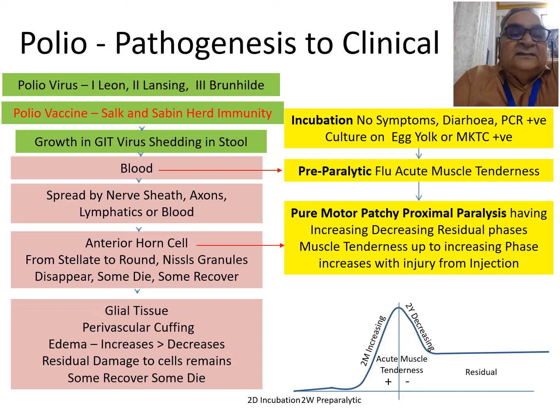Then the virus reaches the bloodstream and causes an influenza-like sickness with fever associated with acute muscle tenderness. And you must not traumatize any muscles by injection, because if you do that, the trauma or injection will aggravate the paralysis.